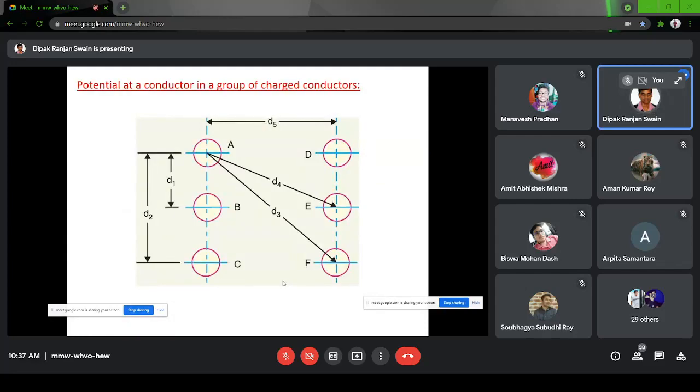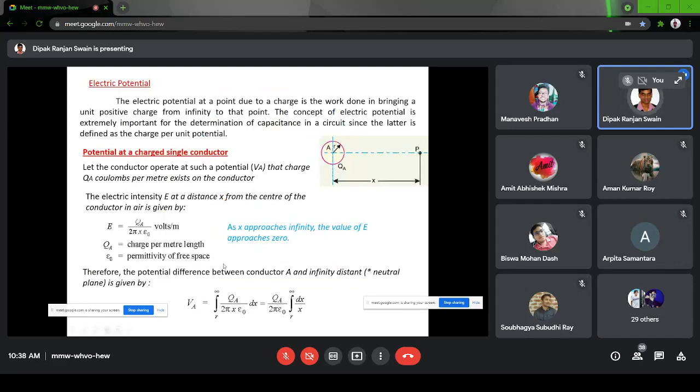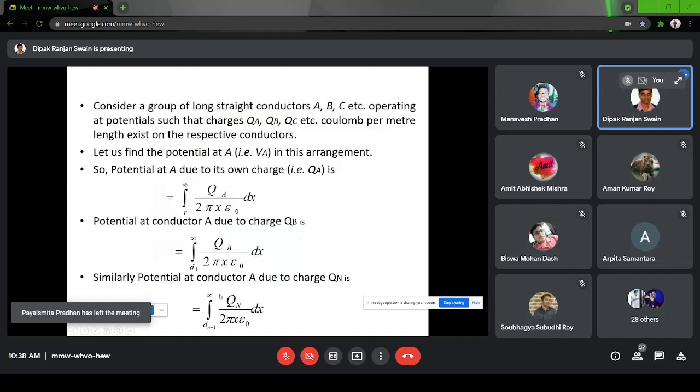Now you can see, let us say there is a group of conductors. So here you have to calculate the potential at, let us say, point A, so you have to calculate the potential from each of the rest of the 5 conductors. For that, first we need to have that value r to infinity. Here we will have the term d. So when you see the formula that I have given, if you have a large number of conductors, each carrying a charge of QA, QB, QC coulomb per meter, then how to calculate it? The potential due to its own charge.